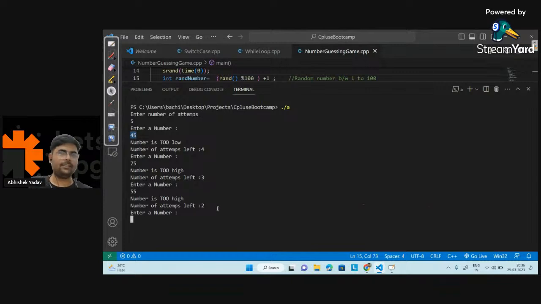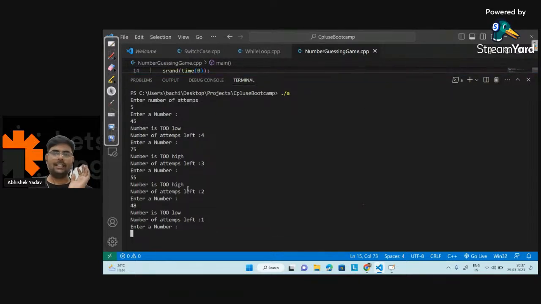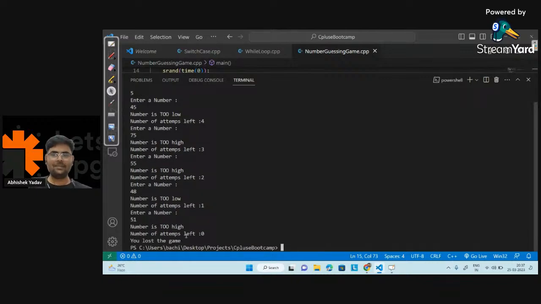55 I have already guessed, right, Lena? I have already guessed 55. 48, should I guess 48? Let's see whether 48 is the correct answer or not. Oh, the number is too low, and I have the last attempt. Since I know the number is between 49 and 54, okay, 51, Rajvardhan. Let's go with Rajvardhan's guess and type 51. Let's see. The number is too high.